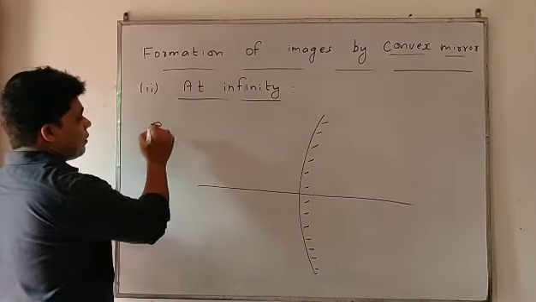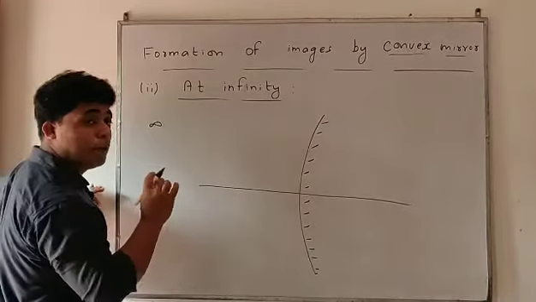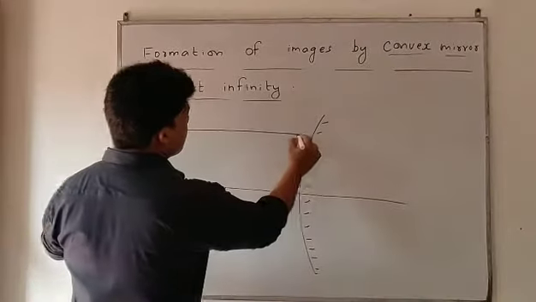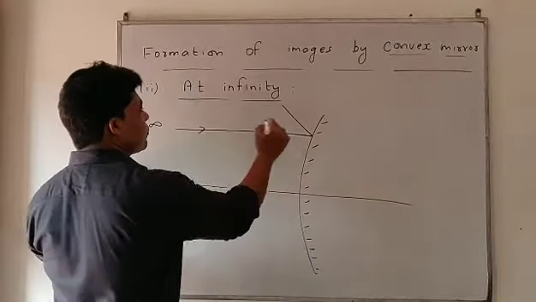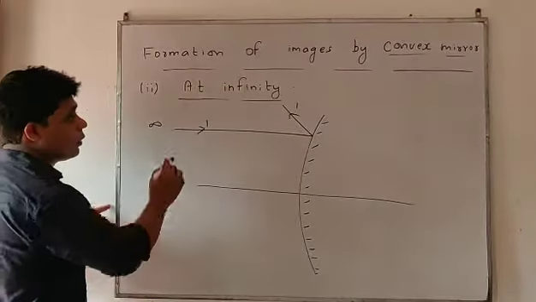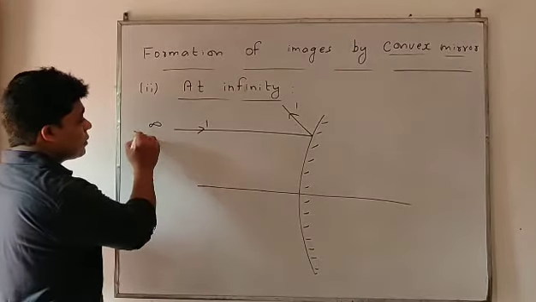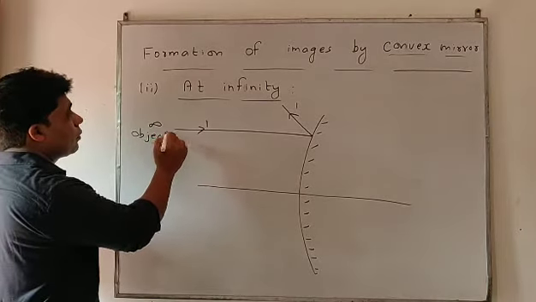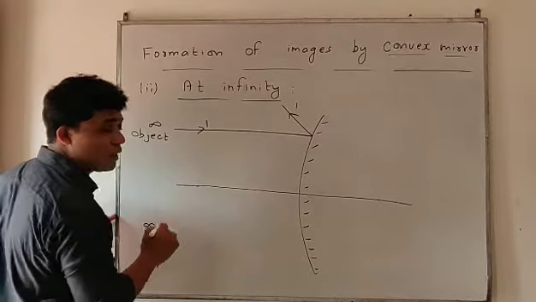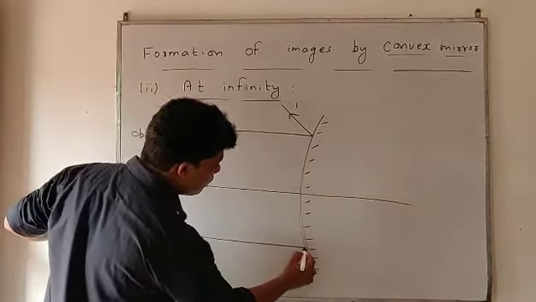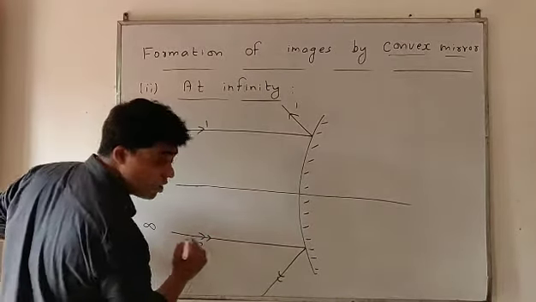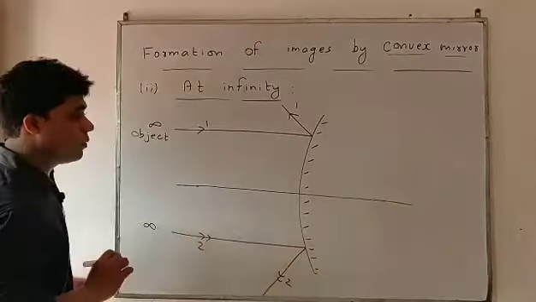Whenever the object is placed at infinity, it releases parallel light rays. Look, a ray is incident and it gets reflected. This is the first incident ray and the first reflected ray. Look at another ray incident, it gets reflected. This is the second incident ray, and this is the second reflected ray.